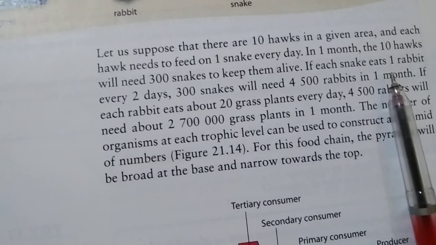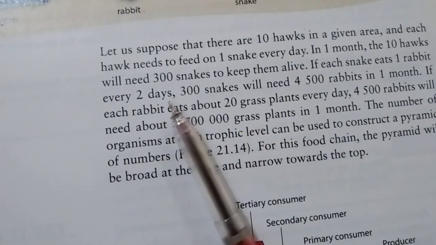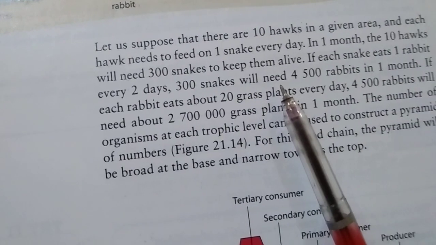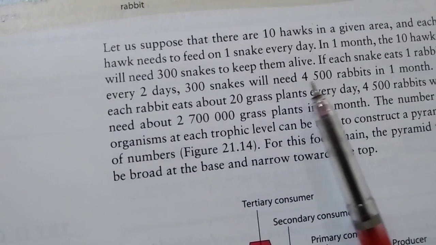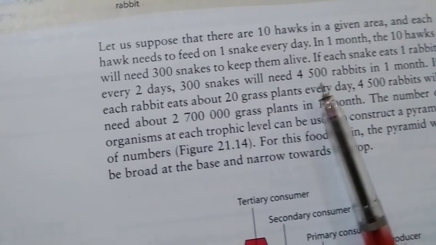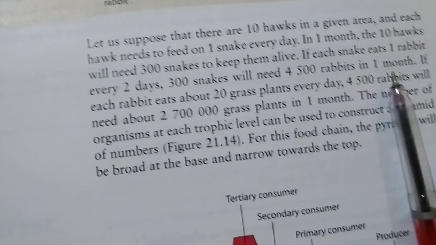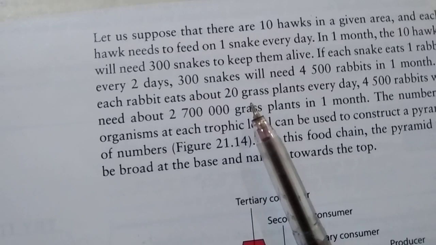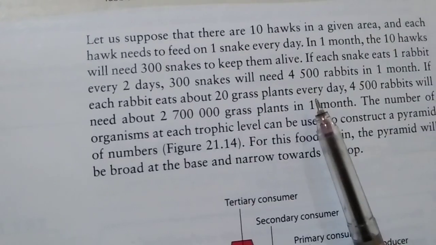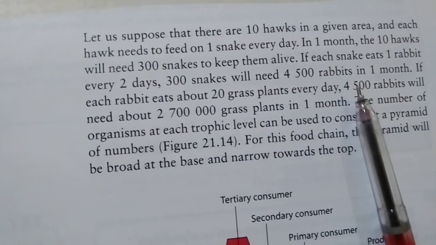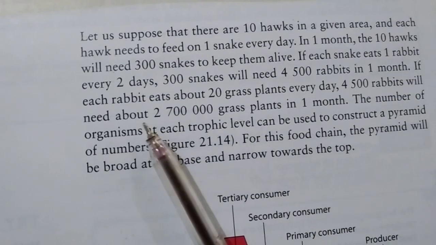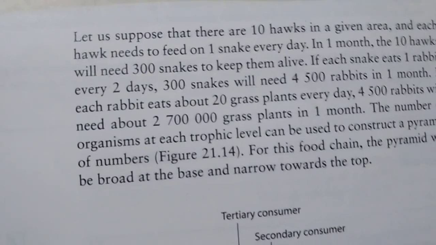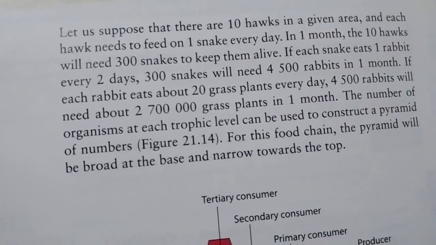If each snake eats one rabbit every 2 days, 300 snakes will need 4500 rabbits in 1 month. If each rabbit eats about 20 grass plants every day, 4500 rabbits will need about 2,700,000 grass plants in 1 month.